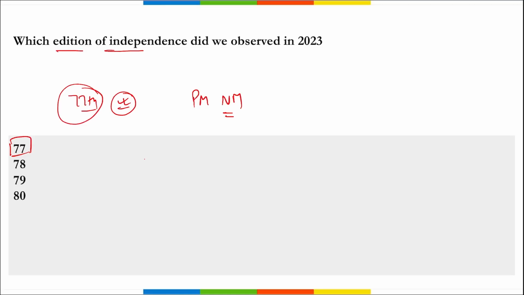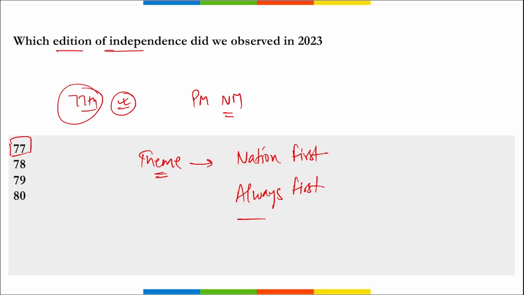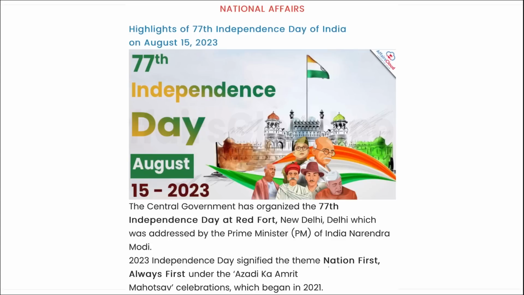Then the 2023 Independence Day signified a theme. That is important; a question can be asked, what was the theme of this 2023 Independence Day? It is Nation First, Always First. Correct? And this was under Azadi Ka Amrit Mahotsav that began in 2021. So here you can see the theme, Nation First, Always First, is the theme of the 77th edition of Independence Day that was observed in 2023.